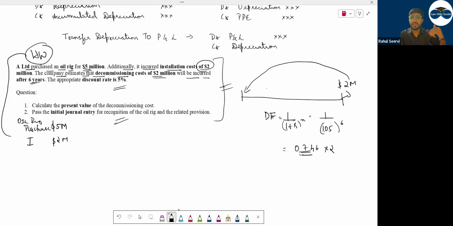If you don't know, we have also learned it. So how much is this? 0.746 into 2 million, 1.492. Can I say this I will also include in my cost of the asset as provision? Provision means a liability. So can I say any other cost is there?